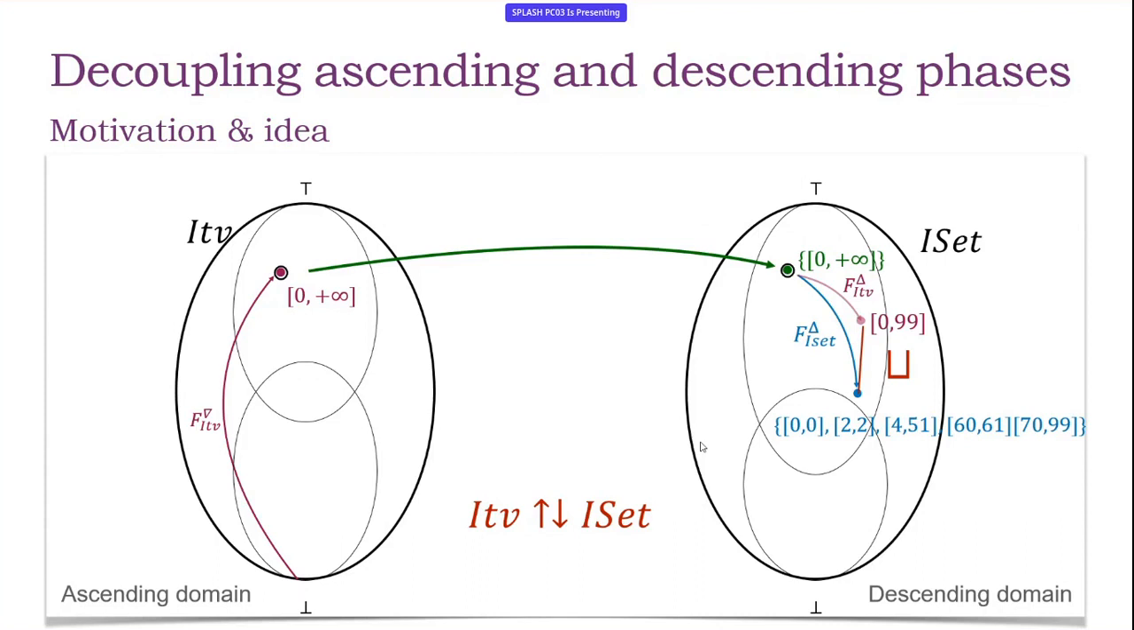While we move the refining process onto a more concrete domain, but this is possible because in the descending phase, we can tune the precision or the complexity of the computation by stopping the computation when we reach a fixed threshold.